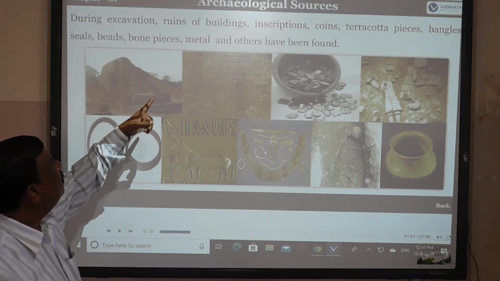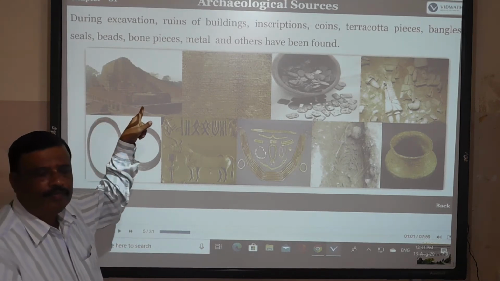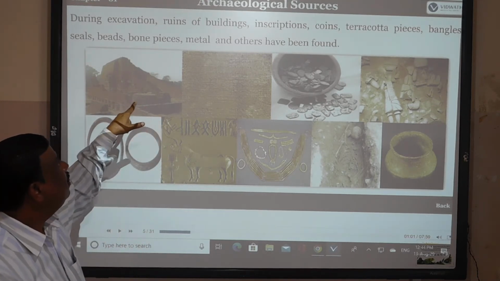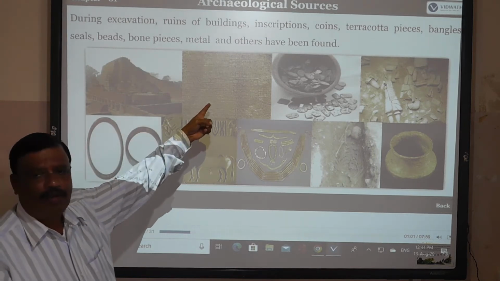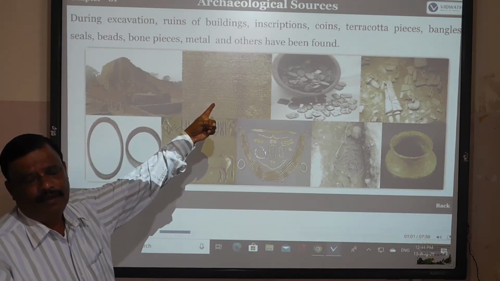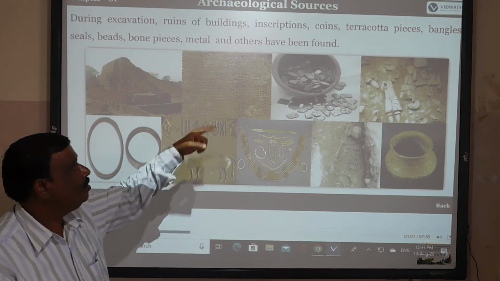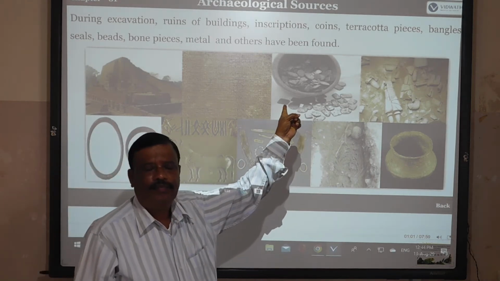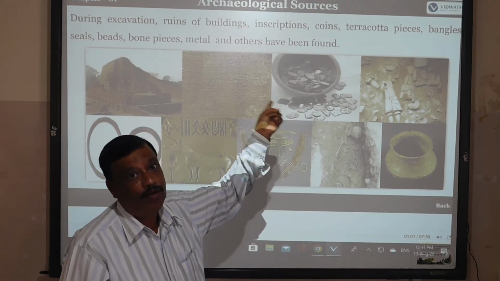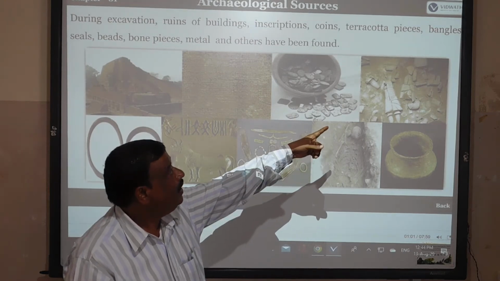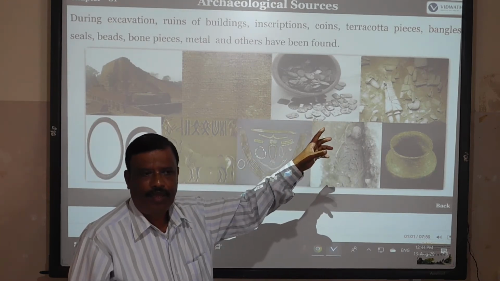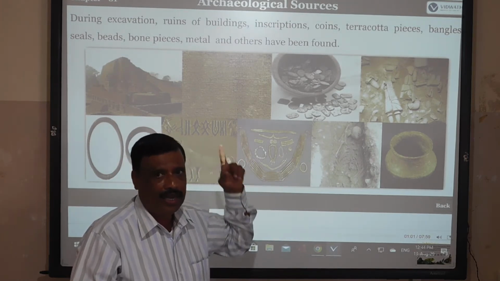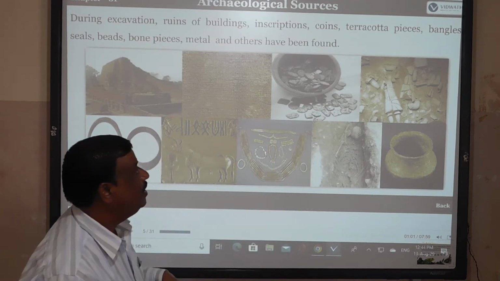See the first one, the ruins of buildings, whether in the depth or on the surface, and inscriptions on rocks or stones. Next, coins, introduced by the great empires during their time. See the terracotta pieces, pieces broken from those times, terracotta pieces and bangles.